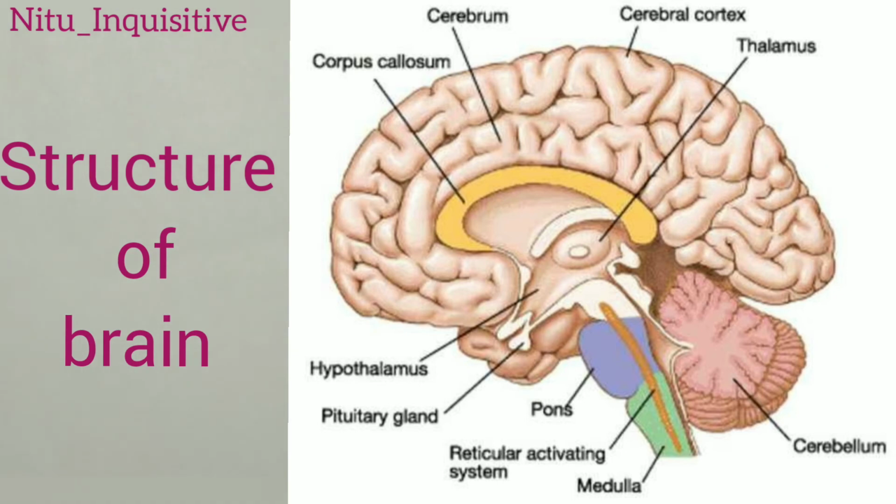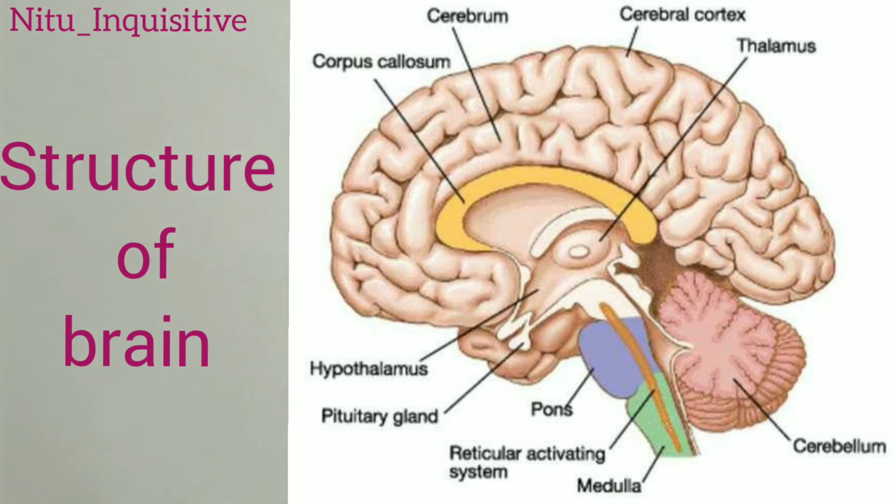Next is the pituitary gland. This is located just below the hypothalamus, and this pituitary gland is also known as the master gland. Now let's understand why this pituitary gland is known as the master gland. Actually this pituitary gland is divided into the anterior pituitary and the posterior pituitary. The anterior pituitary is directly connected with the hypothalamus and regulates hormonal secretion. So what directly regulates the secretion of hormones from the endocrine glands in our body is the pituitary gland.